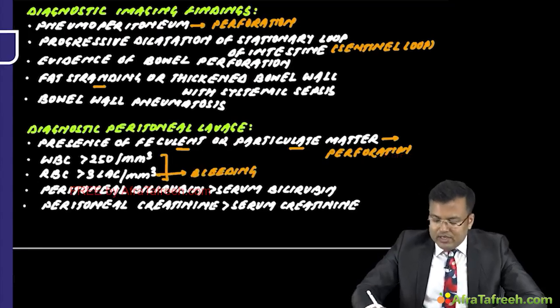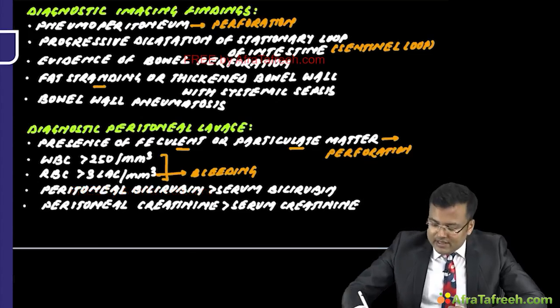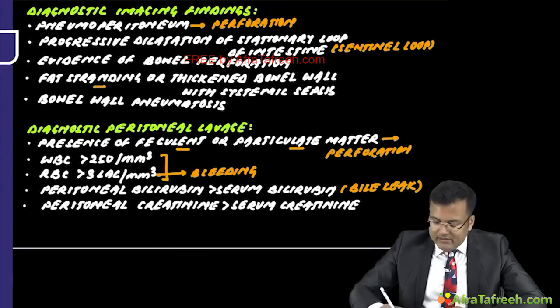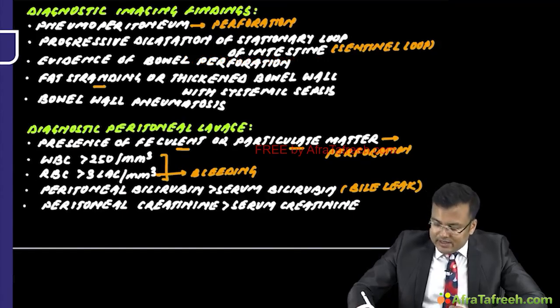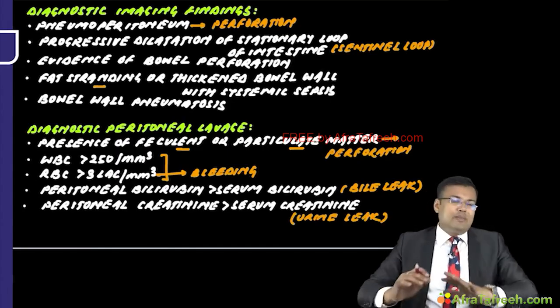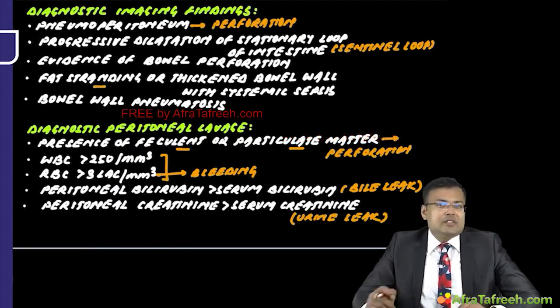Whenever peritoneal bilirubin is more than serum bilirubin. Why is peritoneal bilirubin more than serum bilirubin? Obviously, because in this patient, bile leak occurred. And whenever there is peritoneal creatinine more than serum creatinine, in such patients there is urine leak. So usually these are trauma patients in which we are performing diagnostic peritoneal lavage, and these are the indications of taking the patient for surgical intervention.